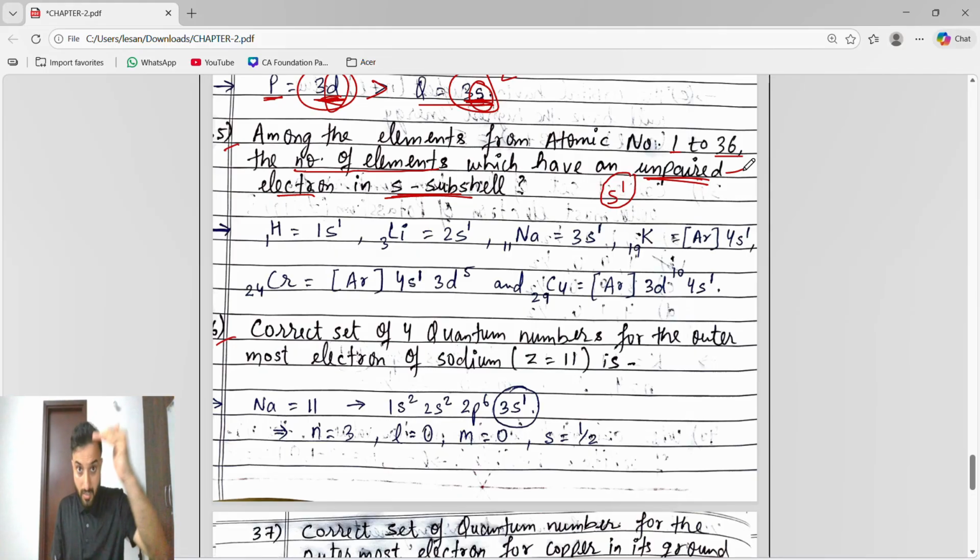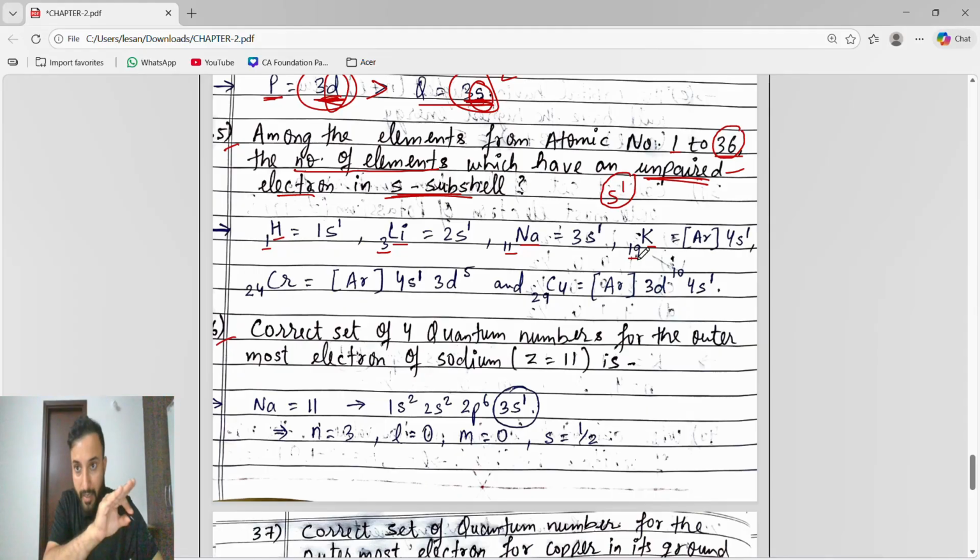See the periodic table: 1 is in group number 1, then 11, then 19, then 37. 37 we will not take, the reason being we have to take only till 36. So group 1 is hydrogen, atomic number 1, lithium, atomic number 3, sodium, atomic number 11, and potassium, atomic number 19.